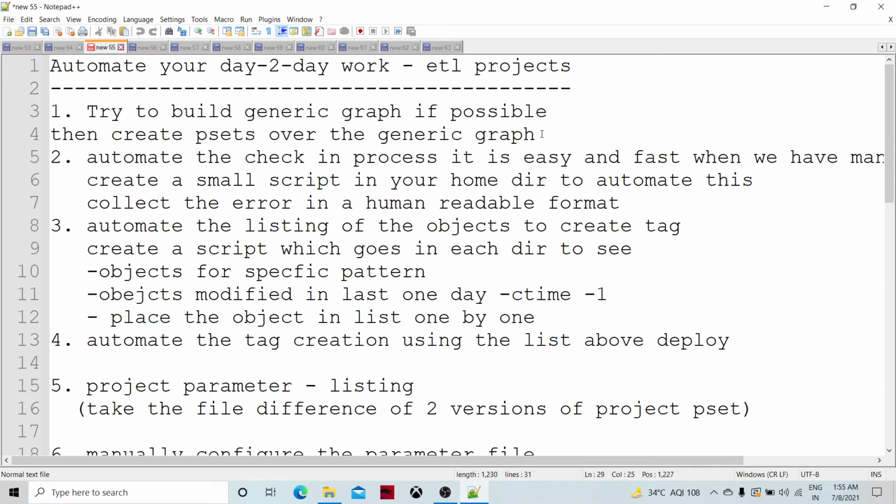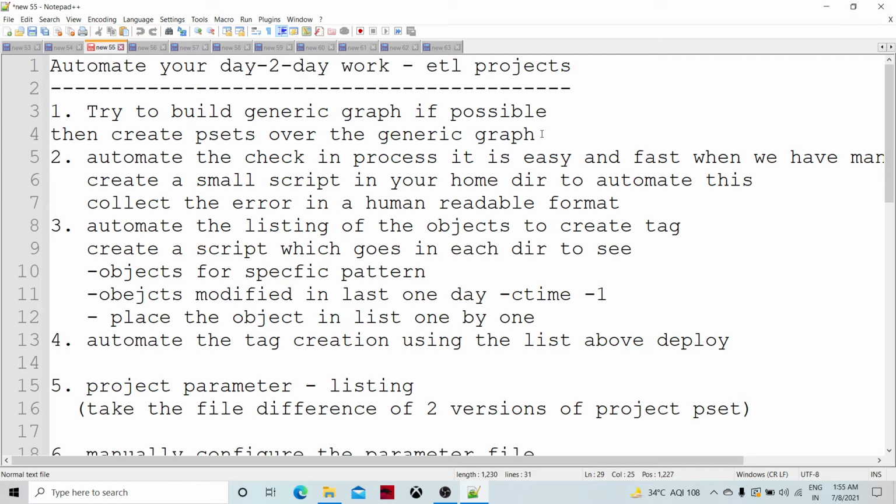So those kind of things you can do, and then automate the listing of the object to create a tag. Sometimes we have modified the pset, the DMLs, the XFRs, MPs, cases, many directory objects. So what you can do is have a Unix script which can go to each and every directory and get the latest ctime -f.